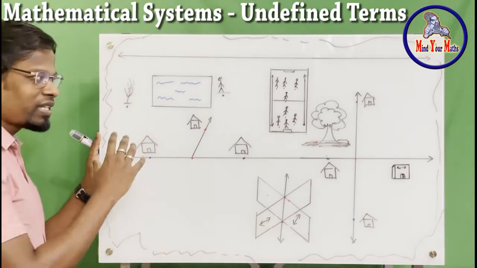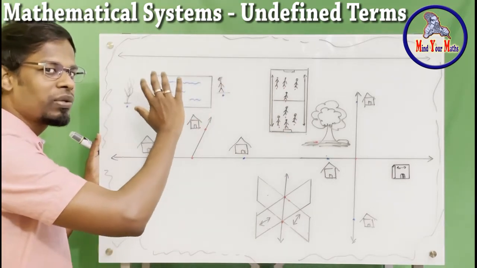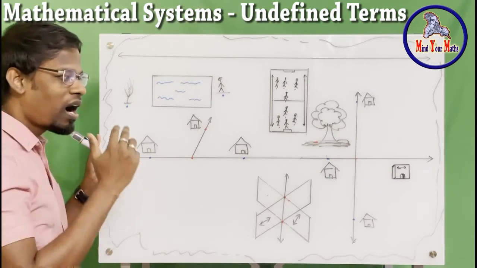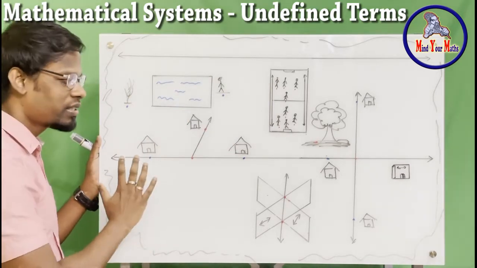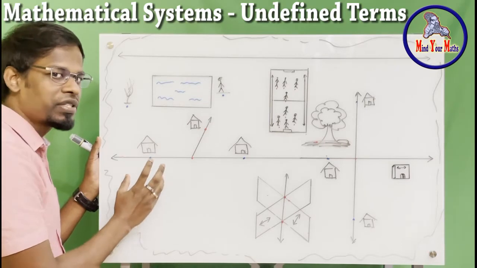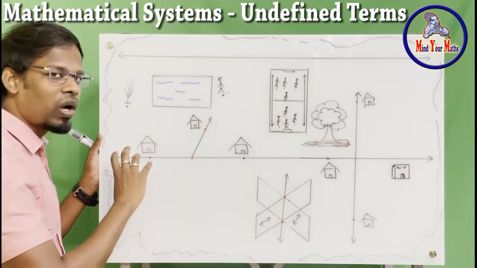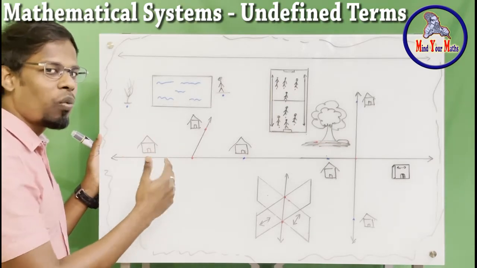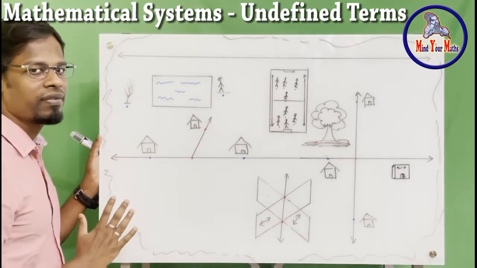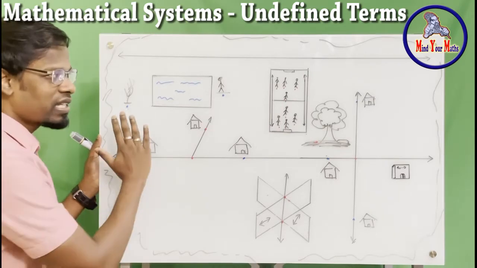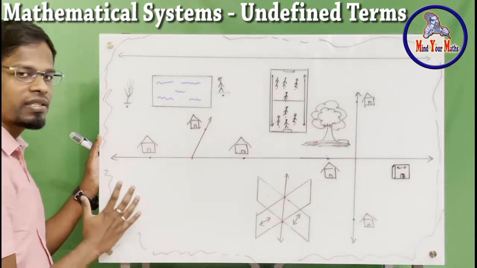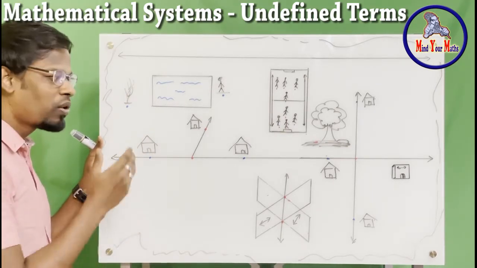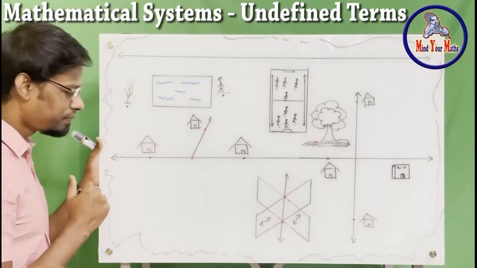I want you to visualize how geometry works, because it studies the earth, measuring the earth. All the things we are going to learn, you can relate back to what is around you in your daily life. So I'll explain what is in the picture before I go into the geometrical terms.